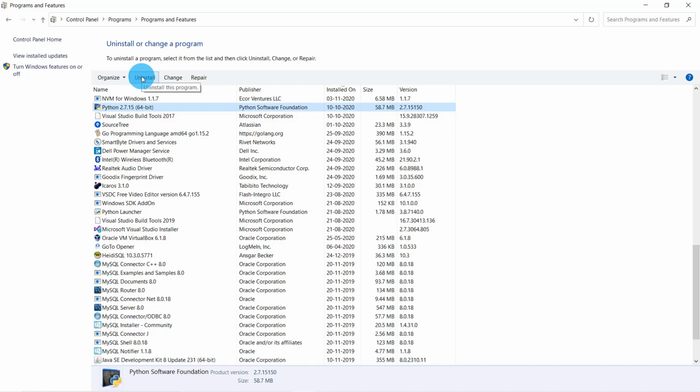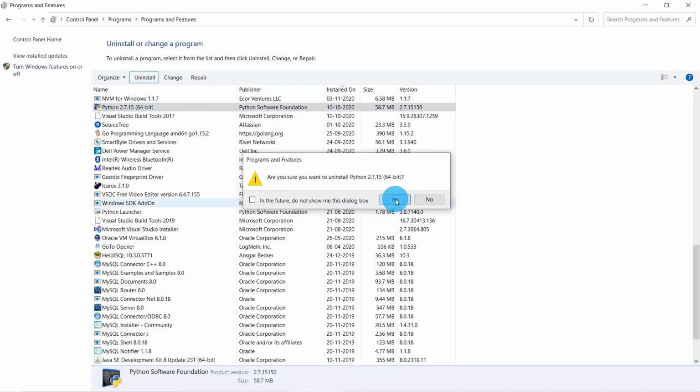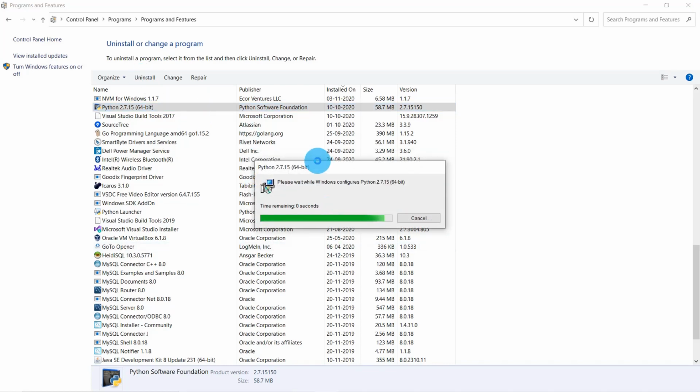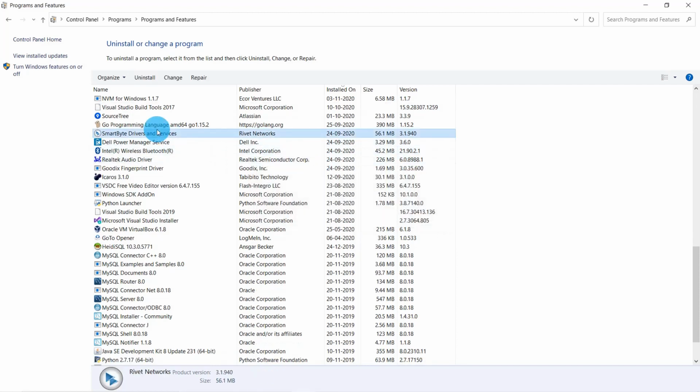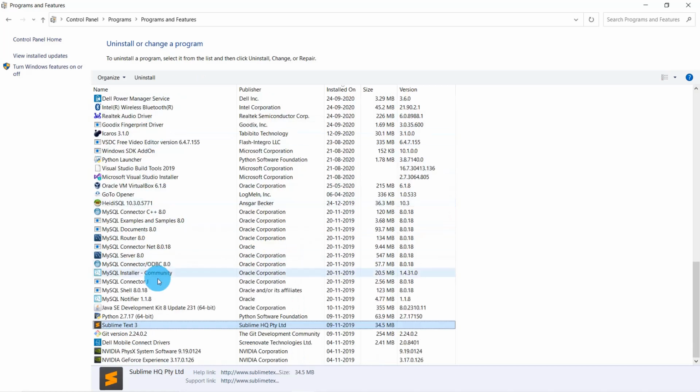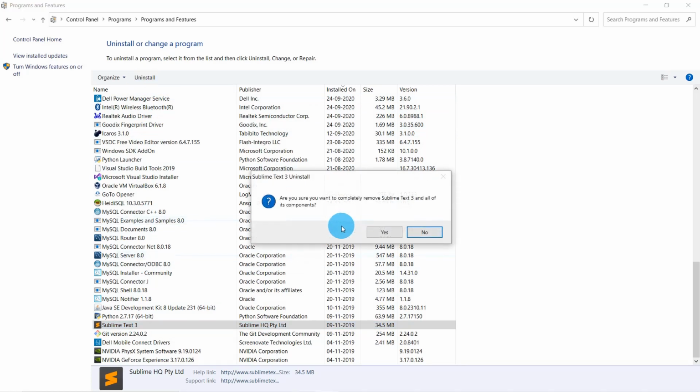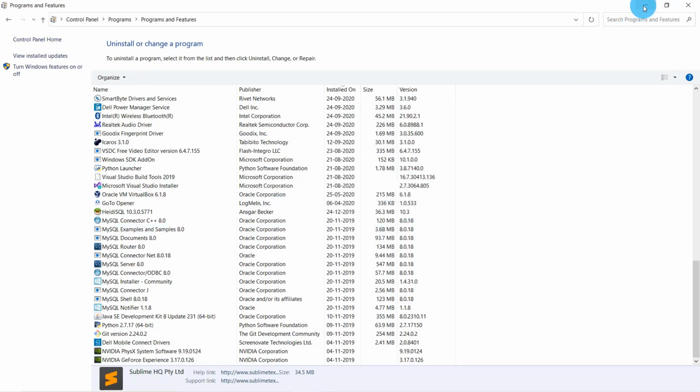And uninstalling Python 2.7.15. Now let me search for Sublime, and I'm going to uninstall the Sublime. Yes, now we don't have Python and Sublime on my PC. This step you don't need to do. I just want to show you how to install fresh Python and Sublime Editor again.